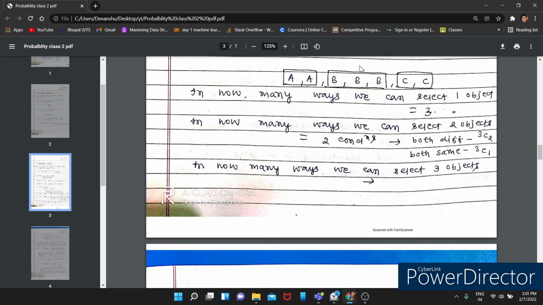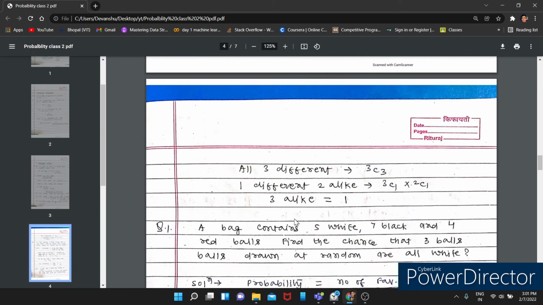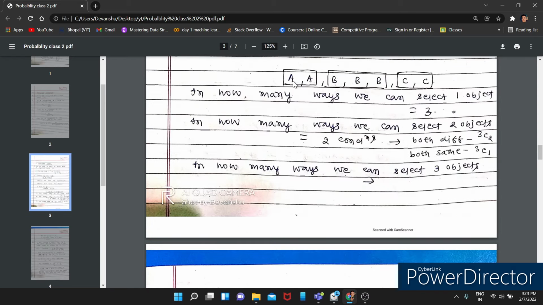You can get B, B, B. You can get A, B, C. You can get C, B, A. Three alike objects are possible. Alike objects means the repetition is happening. Here three alike objects are in only one block, which is B. B is getting repeated three times only.